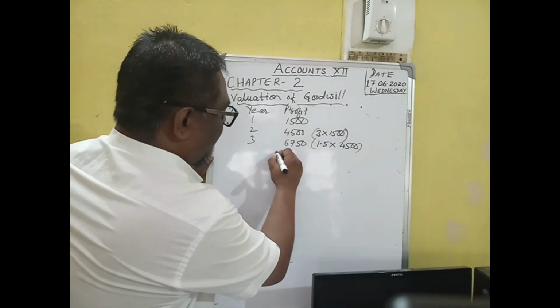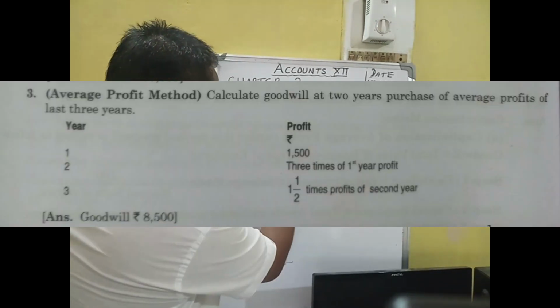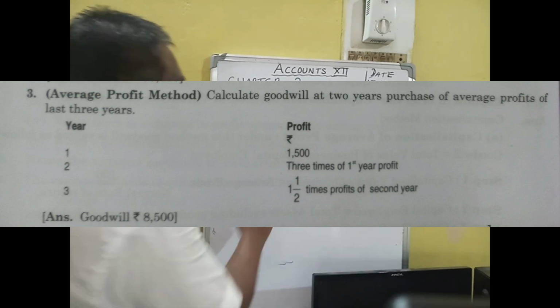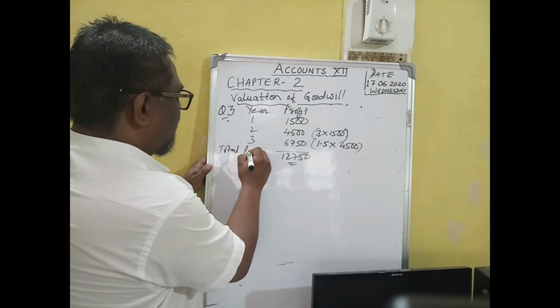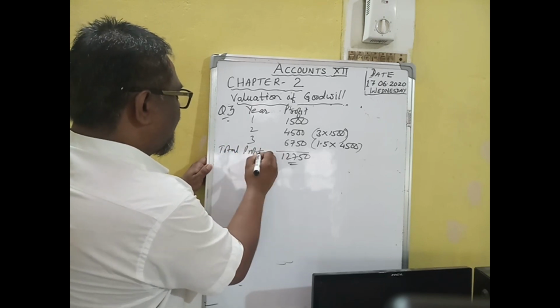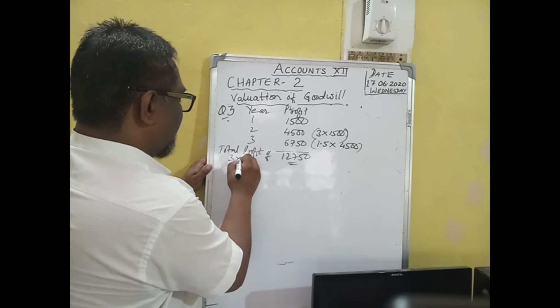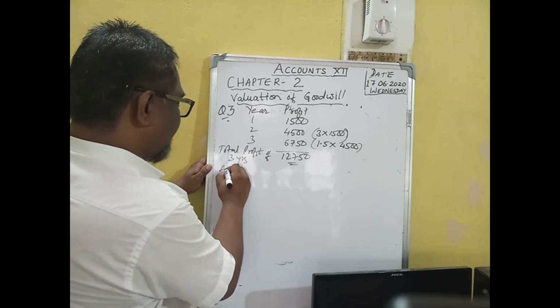So here now we get the total profit. We get 12,750 as the total profit of the 3 years. So what will we do with it? We find the average profit.